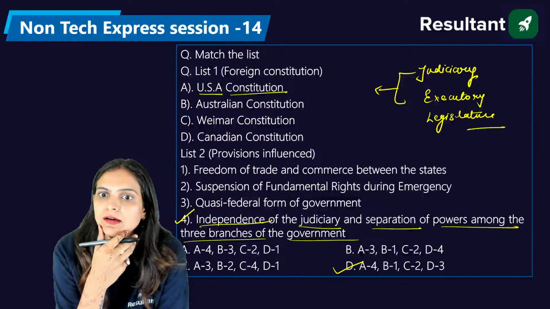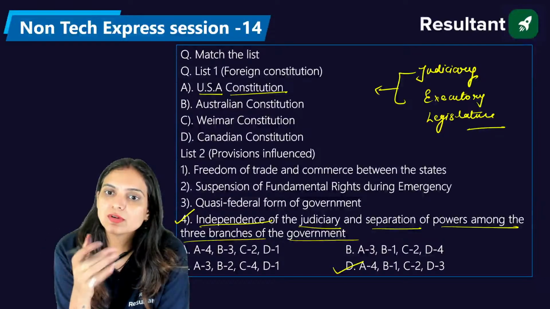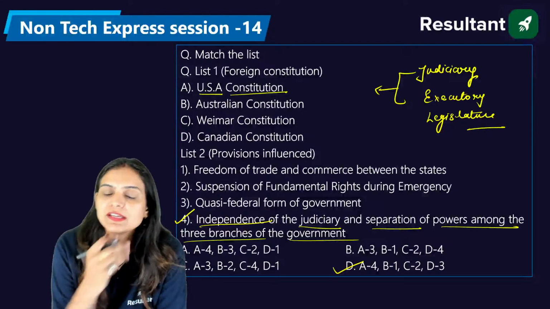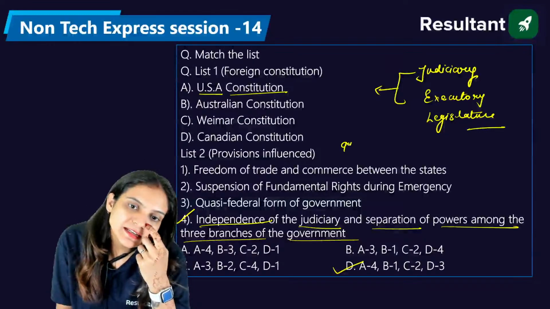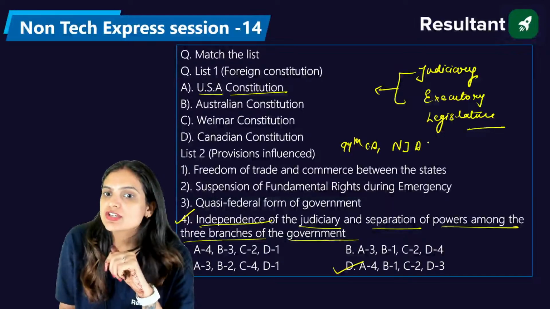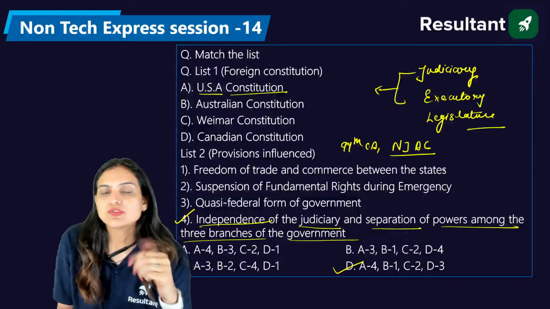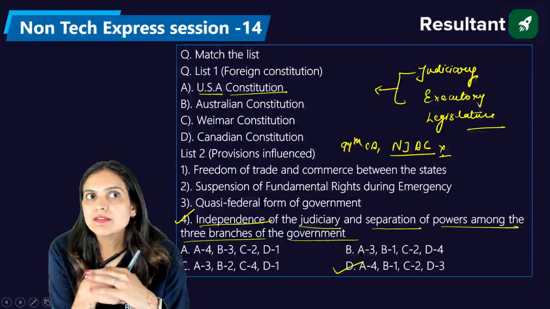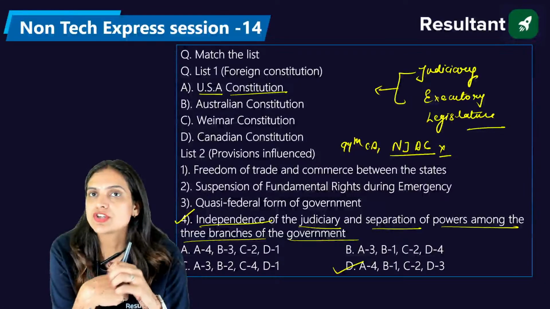That is, the executive cannot select or choose the judicial persons, like we had in the 99th constitutional amendment. We had the NJAC, that is the National Judicial Appointments Commission, which was further removed from the Constitution of India. So under which article do we have that feature of separation of powers?